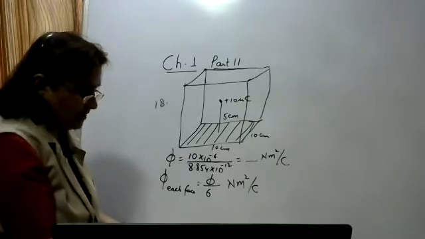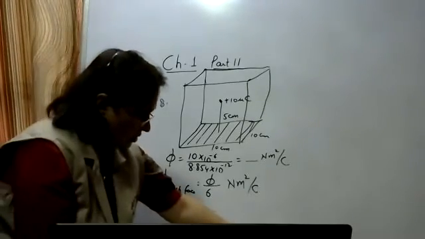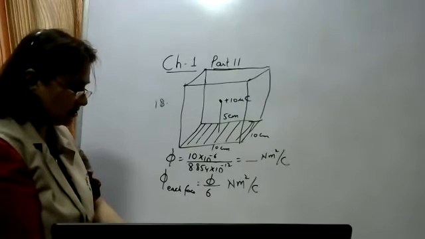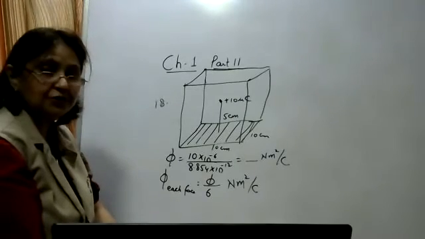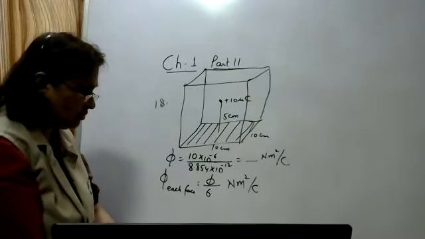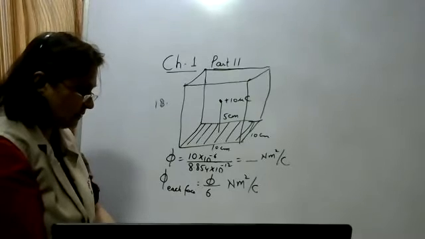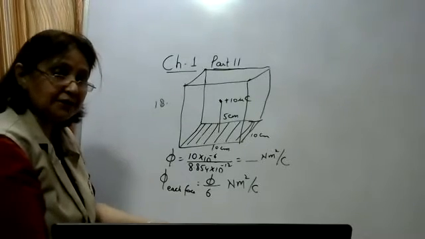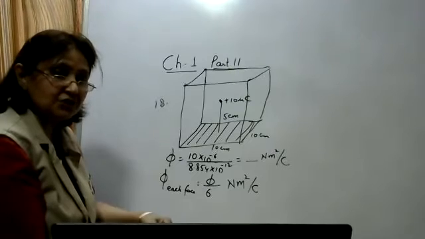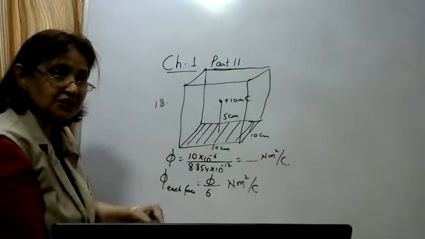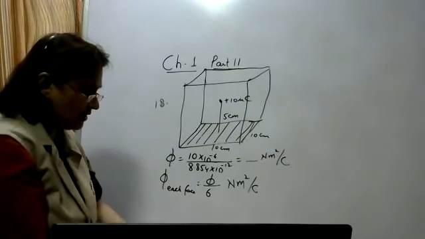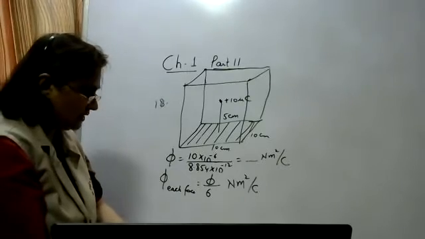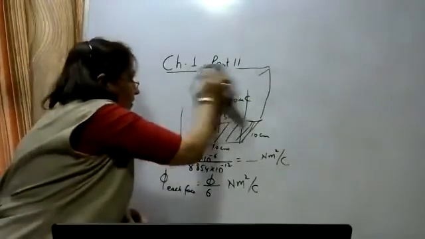Question number 25: an oil drop of 12 excess electrons is held stationary under an electric field 2.55 into 10 raised to the power 4 Newton per coulomb in Millikan's oil drop experiment. This Millikan's oil drop experiment was to determine the quantization of charge, Q is equal to N into e. This was first determined by Millikan's oil drop experiment. Density of the oil is given, and estimate the radius of the drop.